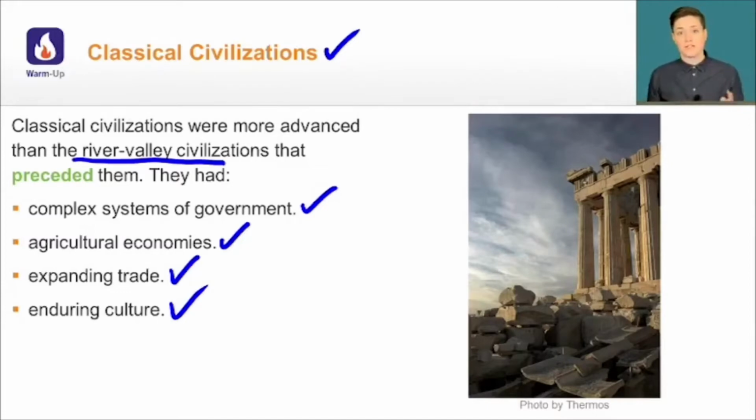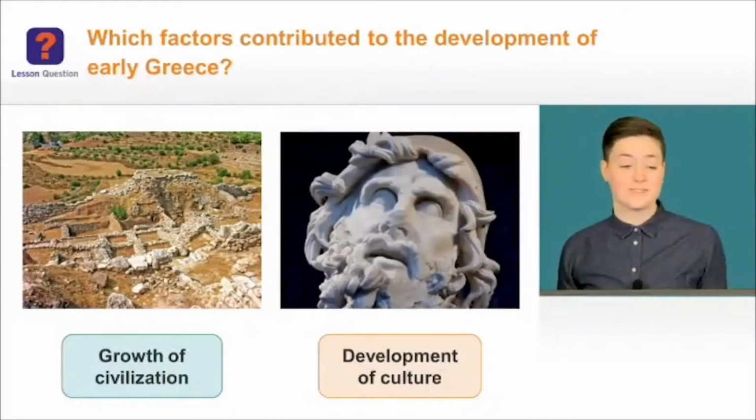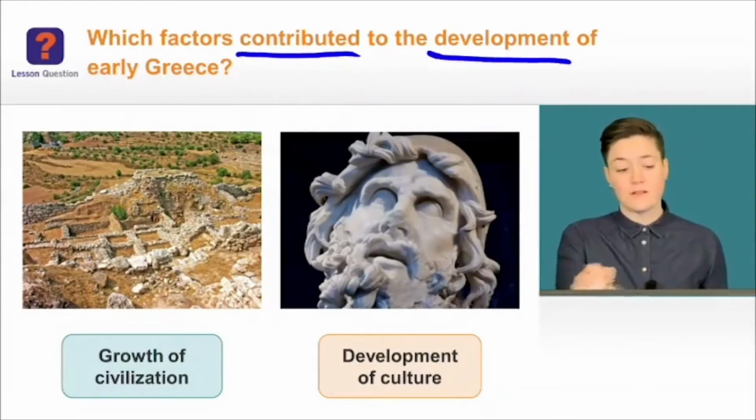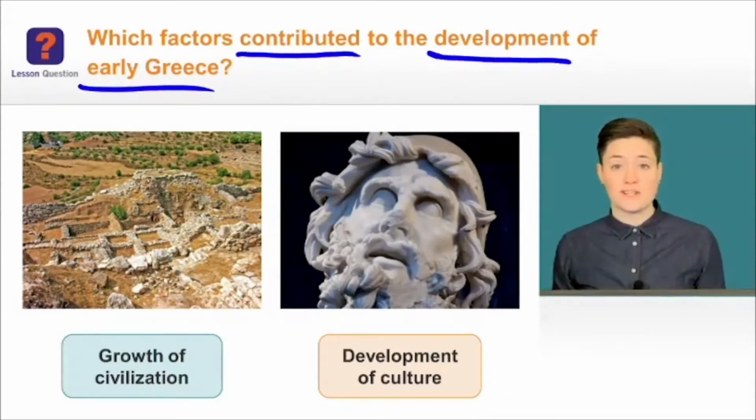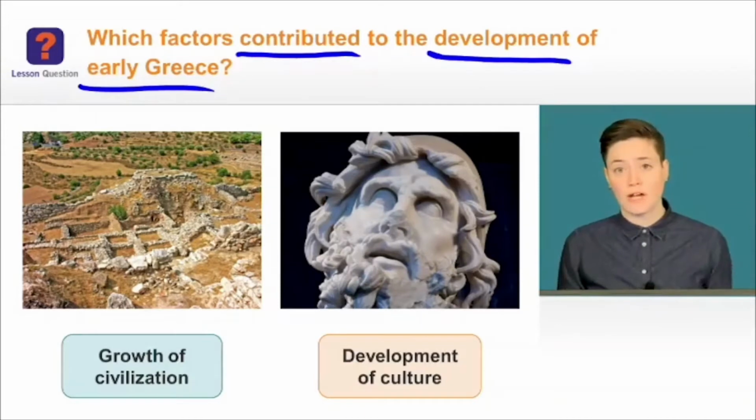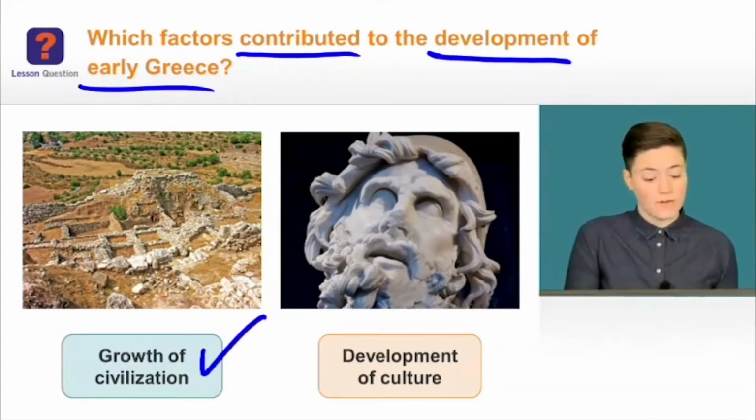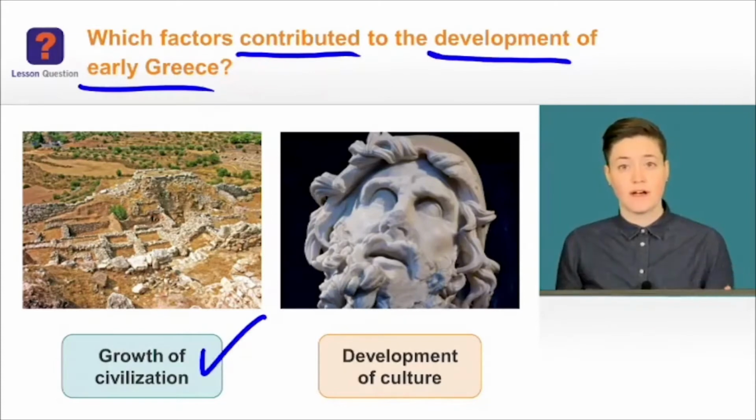In particular, the civilizations of both Greece and Rome are considered classical civilizations from this time period, and their cultural influence extends all the way to this day. They were very influential in European culture and therefore also on U.S. culture. So in this lesson, you're working to answer the question, what factors contributed to the development of early Greece? You already know that Greece is considered to be a classical civilization that had many more characteristics that were far more advanced than the other river valley civilizations that came before it. We're going to now get into the growth of Greek civilization, in particular explore the topic of its geography and how it was very strategic in enabling its growth.